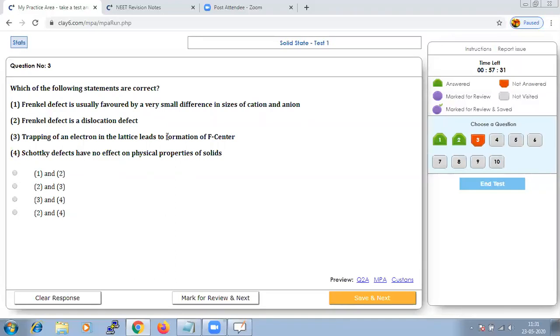So your option 2 should be correct, because the ion in Frenkel defect, instead of the expected location, is found in an interstitial position. And next one, trapping of an electron in the lattice leads to the formation of F center, and Schottky defect involves the absence of cations and anions. So of course our statements 2 and 3 should be correct, and that is in option D. So let us save that and go to next.